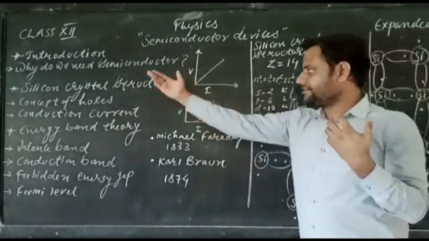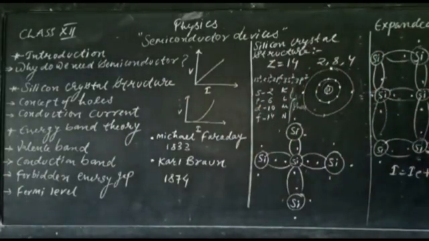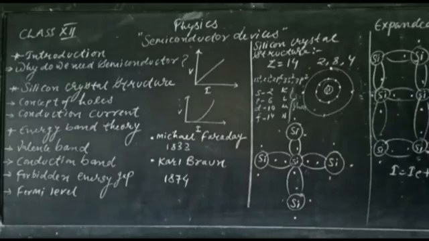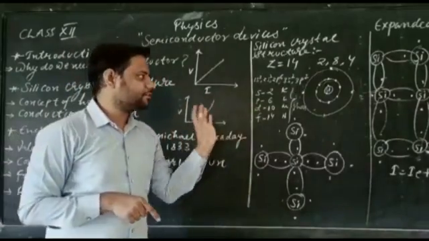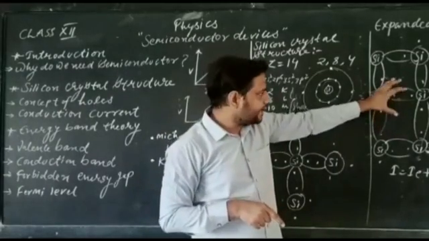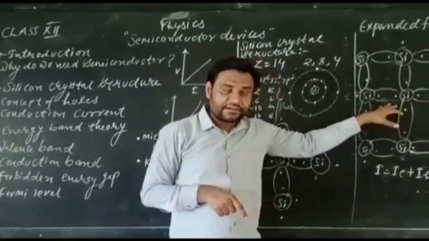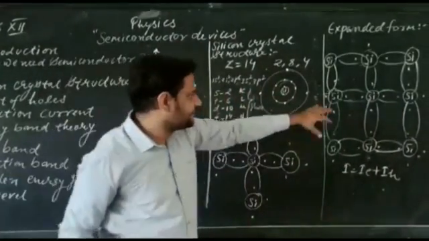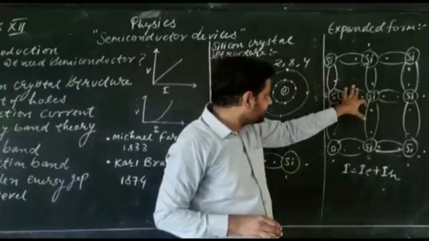Now what will happen? Let's try to understand the concept of holes and the concept of conduction current. Let's start with the concept of a hole. As you know, suppose silicon is at absolute temperature 0 Kelvin. Then all the covalent bonds are tightly formed between the atoms. Then what happens if we increase the temperature? If we increase the temperature, the oscillation will start continuously.